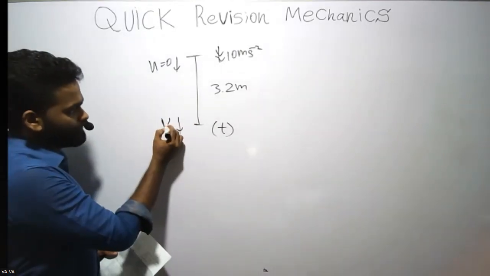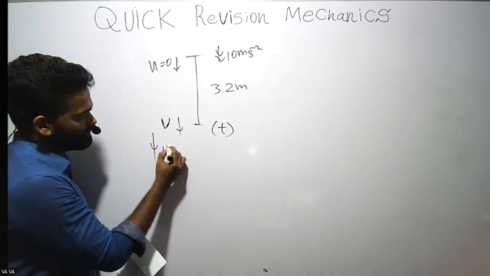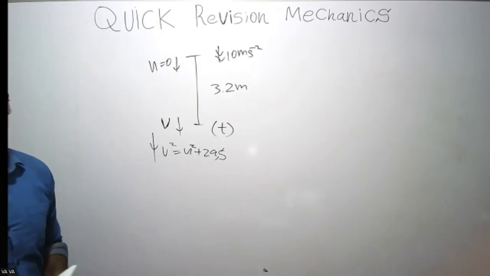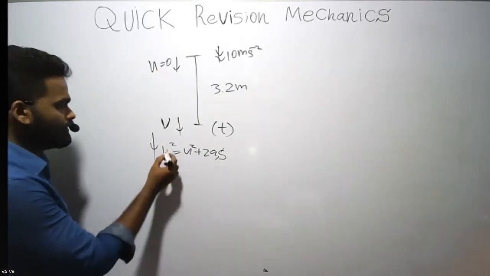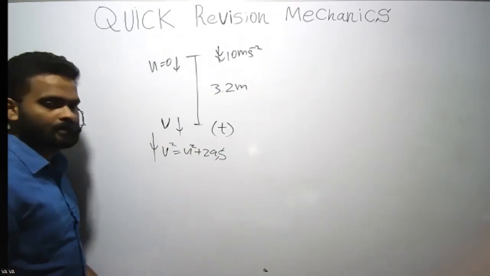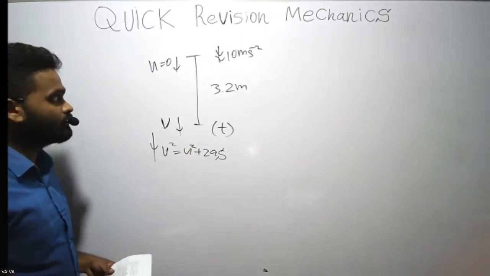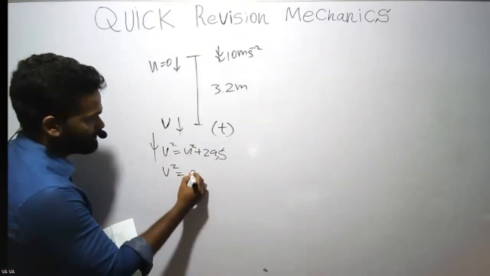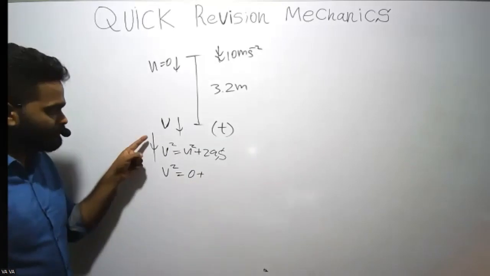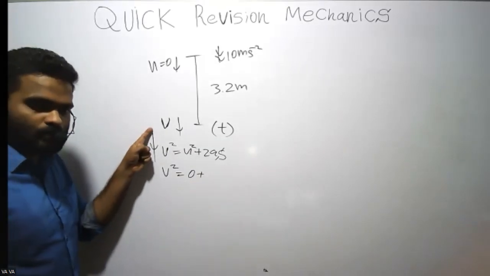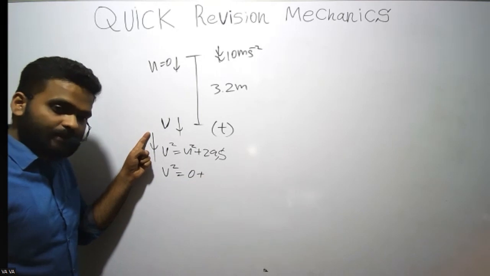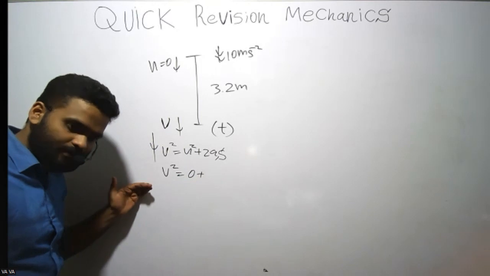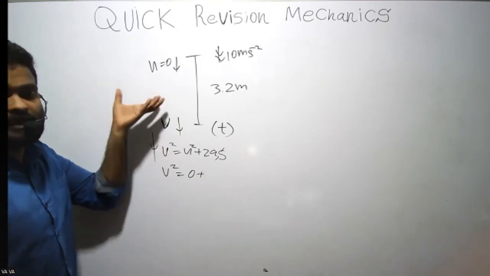So first you need to find v. v squared equals u squared plus 2as. Notice that I'm applying this downwards, right? Applying the equation downwards means you have assigned the positive direction to be downwards. So anything in this direction is positive, anything in the other direction is negative.